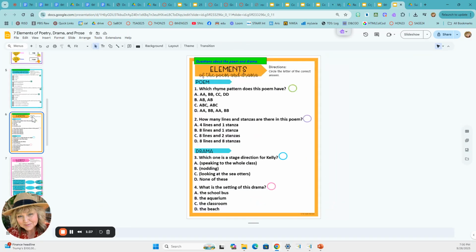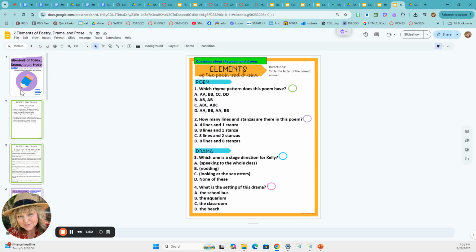And then we have more questions about the poem and drama. Circle the letter of the correct answer. On this one, it says, which rhyme pattern does this poem have? So if you go back and you look at the rhyme pattern,